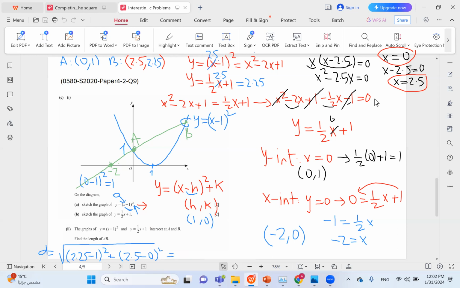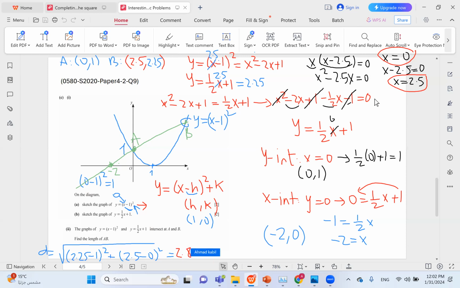So 2.25 minus 1, that's 1.25. And then you square that. You get 1.5625. And then you add 2.5 squared to that answer. You get 7.8125. This can all be done on the calculator. And finally, you take the square root of your answer. And the approximate distance is 2.8 meters.